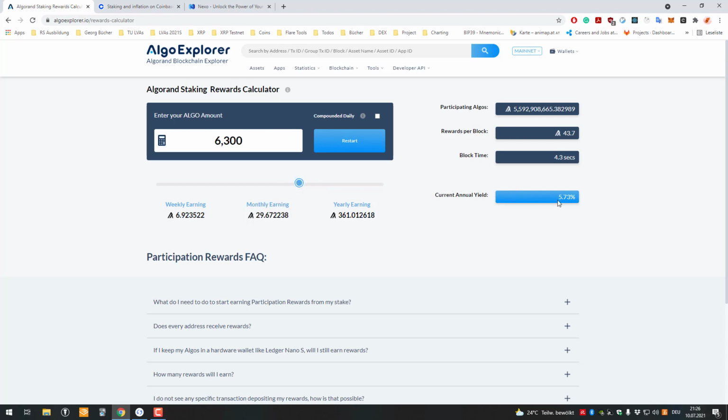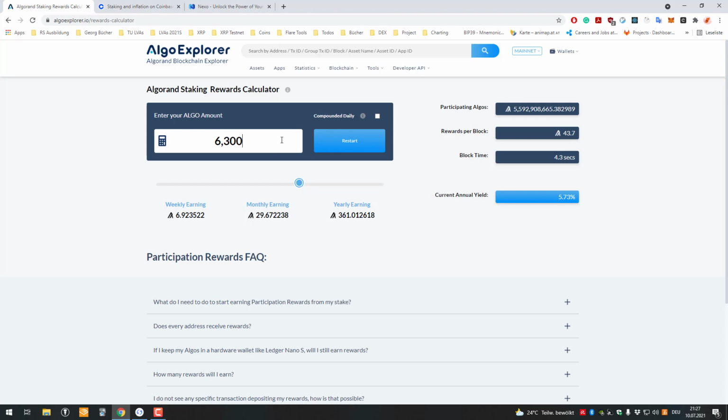Right, so you can see here the current annual yield is about 5.7%. This has decreased. I remember a time when I started that it was about 7.6% APY or something like that. So this decreases over time. You can look it up in their tokenomics, they're very transparent about that. And that's the case here with Algorand. Basically, for doing nothing, you automatically get staking rewards.